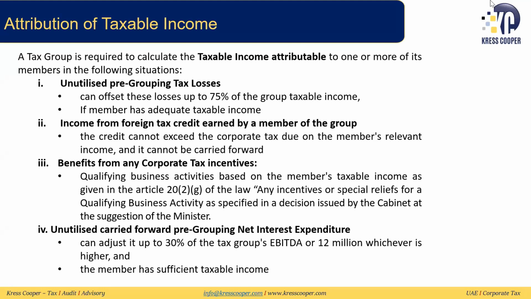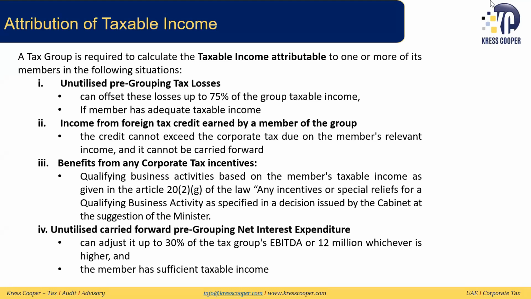Then we discussed that there are certain cases where we will not be looking at the tax group as a whole. We will be looking at the individual entities. There are certain cases given in the guide. So one of the cases is when there are unutilized pre-grouping tax losses. So we know that if the subsidiary, before it joined the tax group, has tax losses available with it, that will be looked at separately.